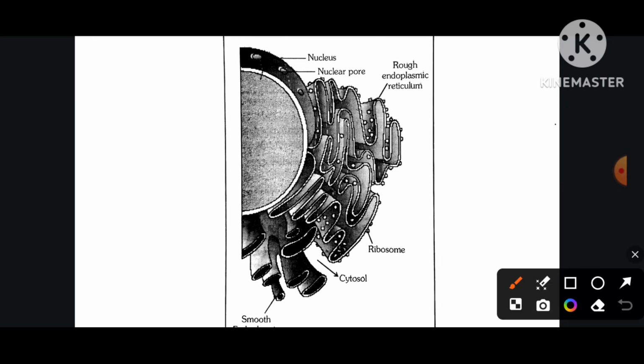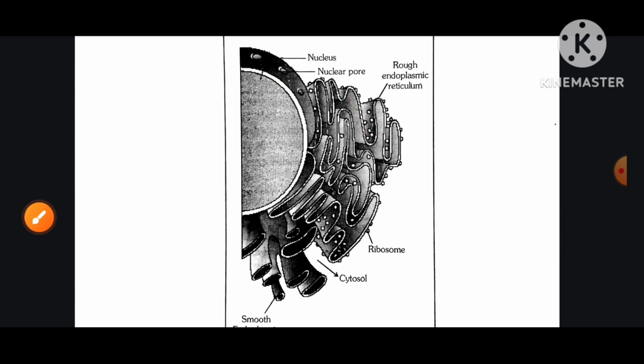Nucleus. Nuclear pore, rough endoplasmic reticulum, ribosome, smooth endoplasmic reticulum.